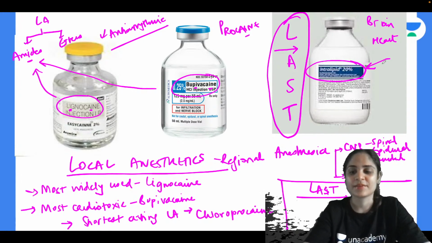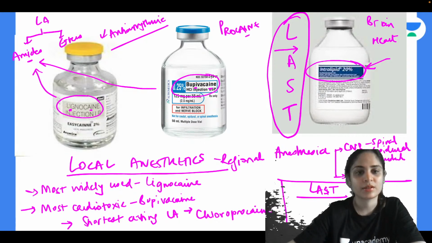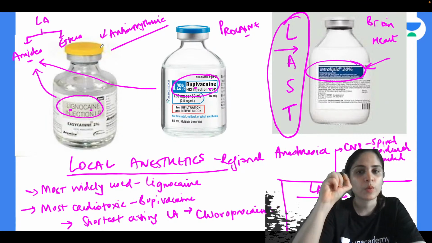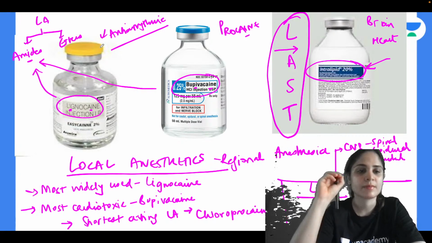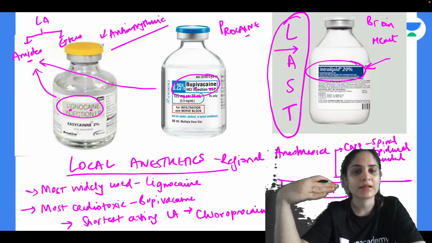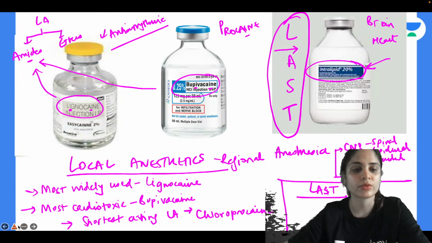Alright? Okay. So last question that is asked about local anesthetics, which is important for this slide, is what is the maximum dose of lignocaine with and without adrenaline, and what is the maximum dose of bupivacaine? So before giving to the patient you have to calculate the dose in mg per kg. So can you tell me what is the maximum dose of lignocaine and maximum dose of bupivacaine?